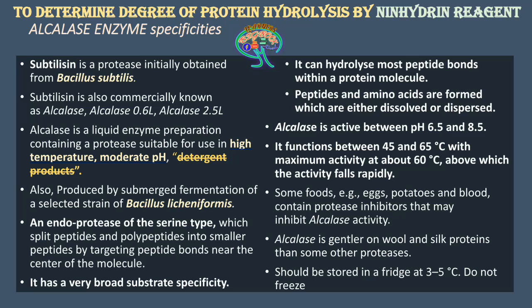This alkylase enzyme is one of the suitable ones to perform the experiment, as the pH is moderate and it is suitable for higher temperatures. Here high temperature means more than 45, up to 70-80 degrees. I have struck two words here: detergent products.